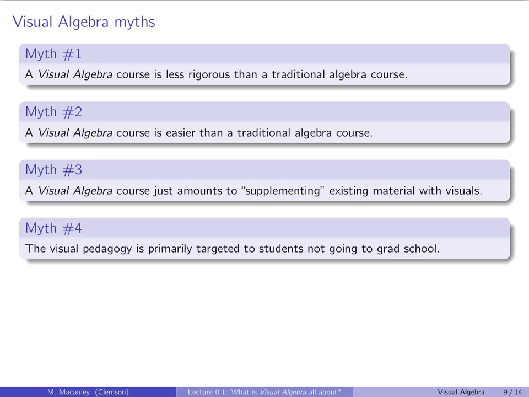Myth number 4: the visual pedagogy is primarily targeted to students not going to grad school. I got this feedback when I submitted a draft of my book. Someone said, I think this is probably meant for people not going to grad school. And that is so incredibly false. Now, I had only submitted a couple of introductory chapters, and so they had not seen my chapter 4, my chapter 5, my chapter 6, which is really rigorous. So that's partially on me, but also that was not a deal breaker.